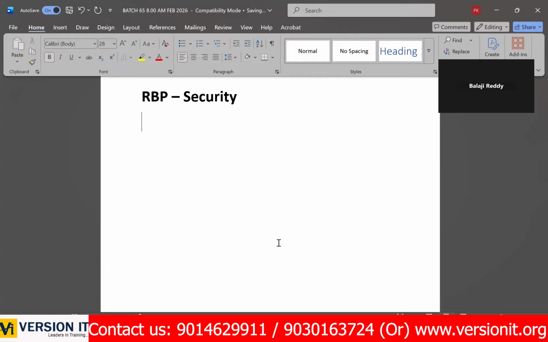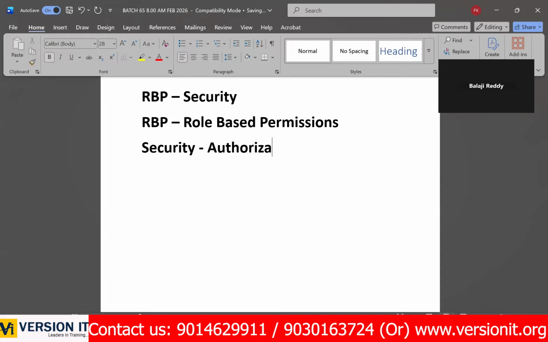What is RBP? The first question is, what is RBP? Of course, the abbreviation is role based permissions. Now, what's permissions? Simply say security. Authorizations.